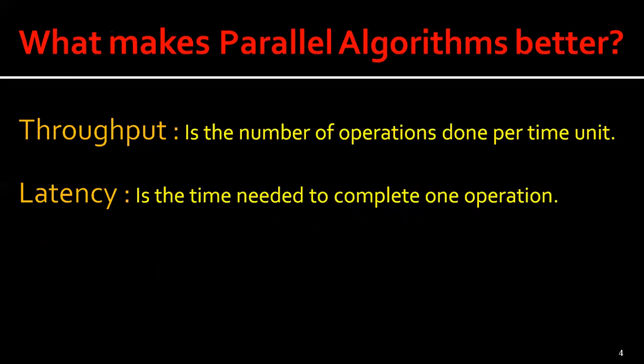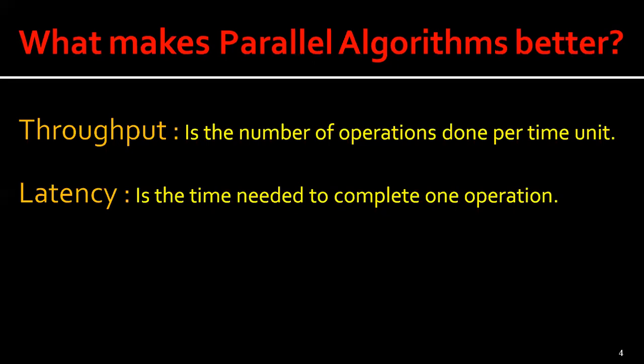It is nothing but throughput and latency, where throughput is the number of operations that can be done per unit time and latency is the time needed to complete one operation. So here let us understand throughput and latency with a small example. Suppose we have two vehicles, a car that can carry two persons with an average speed of 200 kilometers per hour and a bus that can carry 40 persons with a speed of 50 kilometers per hour.